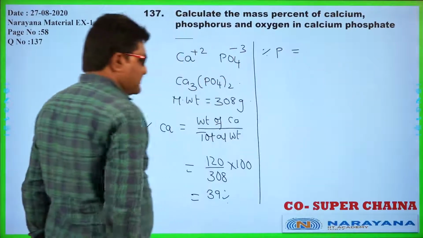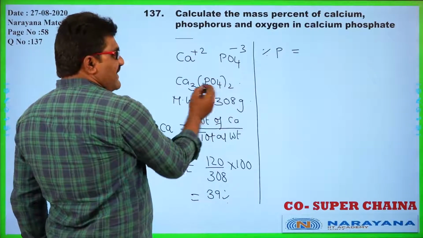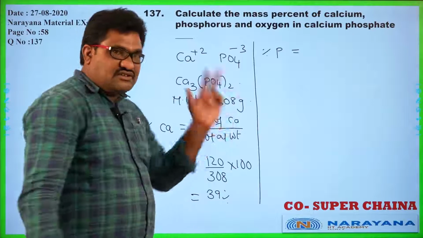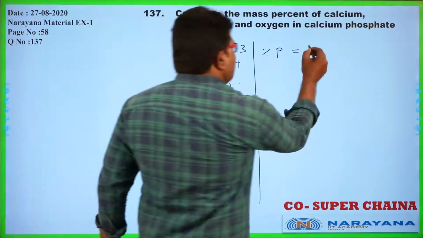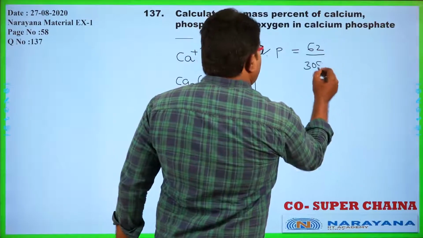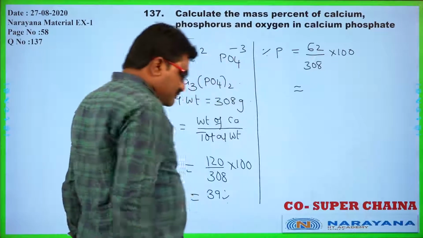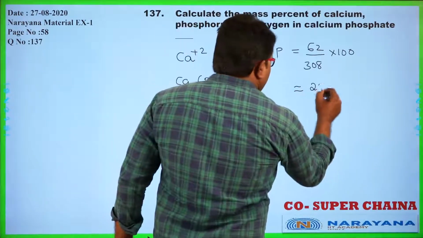Now, how can we find the percentage of phosphorus? Weight percentage of phosphorus. How many phosphorus atoms are there? 2 phosphorus atoms are there. So, 2 into 31, that is equal to 62, divided by 308 into 100. By doing this, nearly I can get 20%.